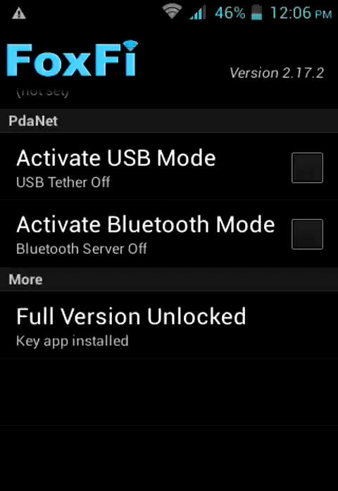Okay, so as you can see, it says full version unlocked.